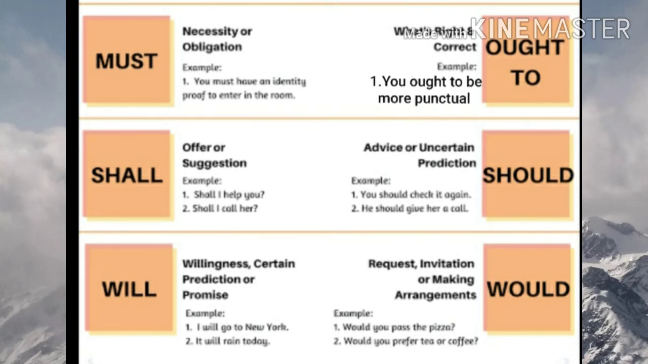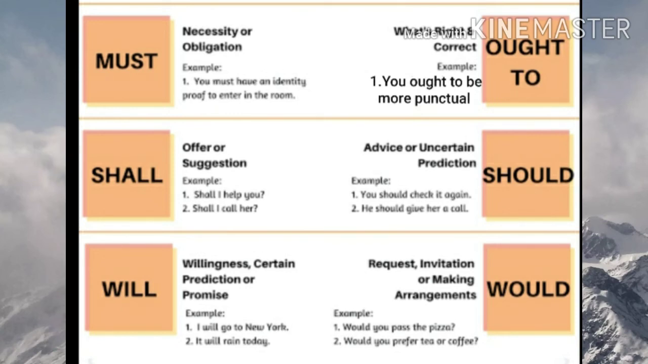Without this you cannot enter. But ought to is not that much forceful as must, but it is stronger than should. Like you can say you ought to be more punctual, or you ought to apologize to your parents, elders. So this is a moral duty. Okay. Now next is shall and should. Shall is used for offer or suggestions, and should is also used for advice, uncertain predictions, etc. Like shall is used for the first person. Shall I help you? Shall I call her? Okay. Should is used, you should check it again, or he should give her a call.